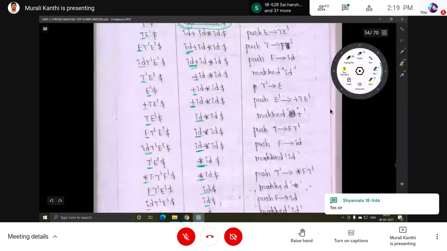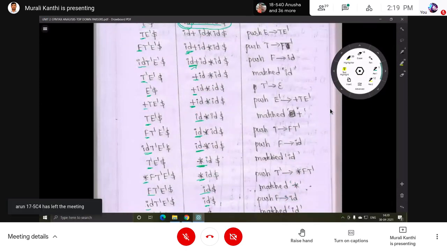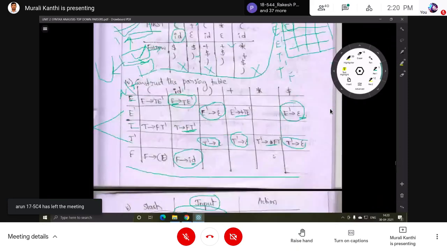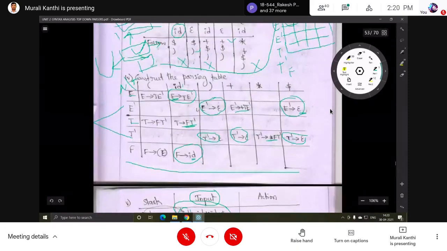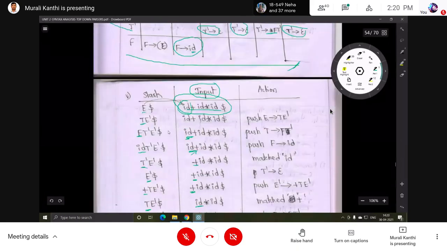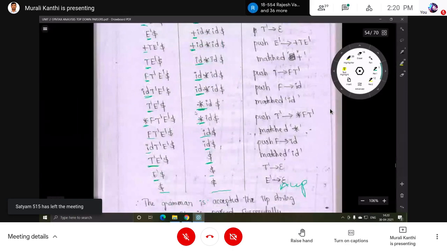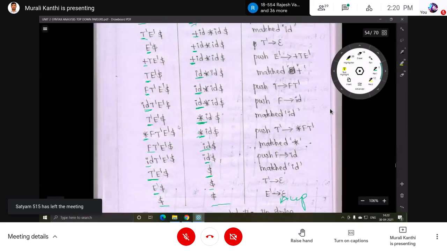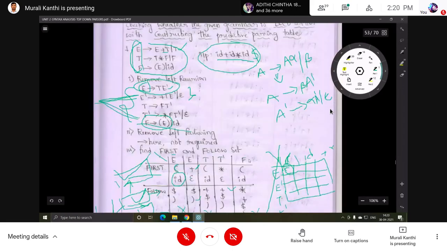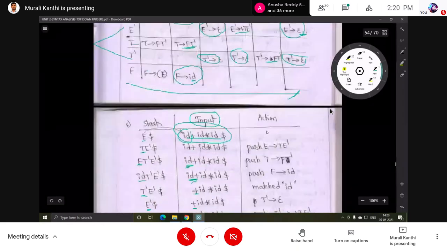Okay, so these are the five steps in the predictive parser. For the different questions, the table construction work is the same. This last one is different. If an input string is given in the question for verification, you have to do this fifth step. Otherwise, if you only construct the predictive parsing table, you stop at the fourth step, and there is no need for the fifth step.